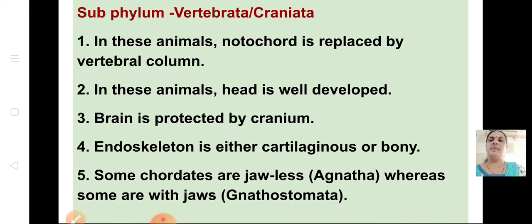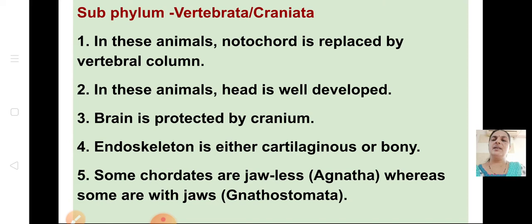Why the name came as Vertebrata? Because here we don't have notochord, it is replaced by vertebral column. I told you, in the early stages, in Urochordata and Cephalochordata, notochord was there. When it came into Vertebrata, this notochord is replaced by vertebral column.